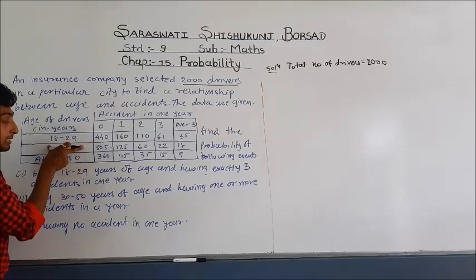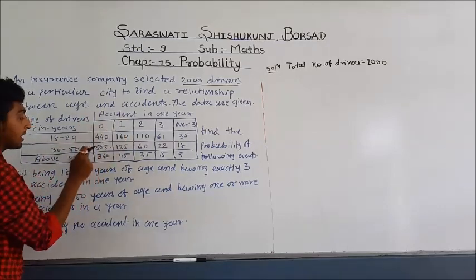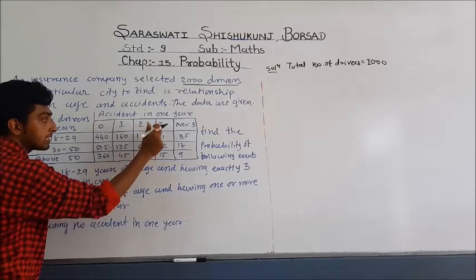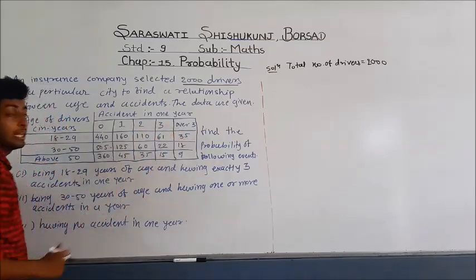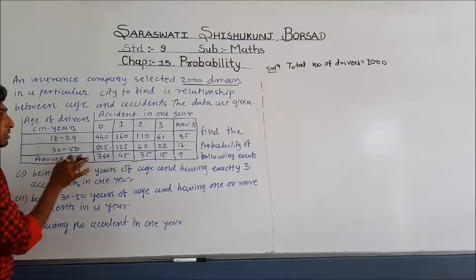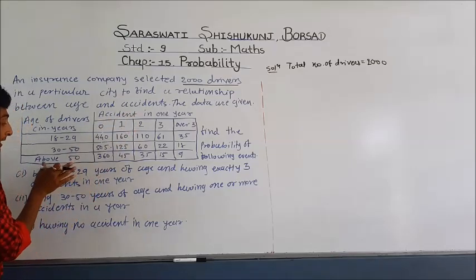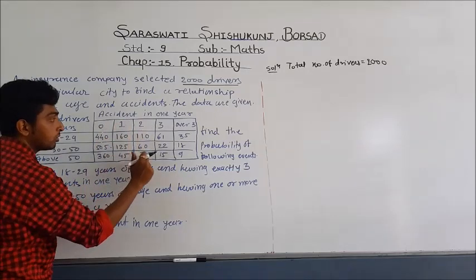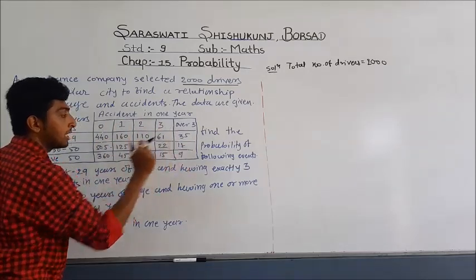The accidents in 1 year by this group are 0 accidents, 505; 125; 260; 322; and over 3, 80. And the third group is above 50. The accidents in 1 year by this group are 0 accidents, 360; 145; 235; 315; and over 3, 90.